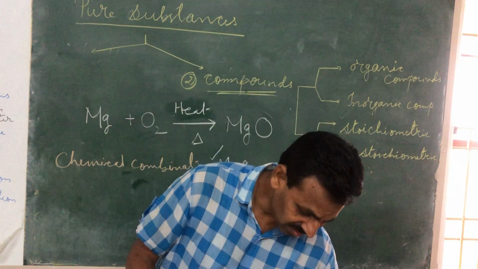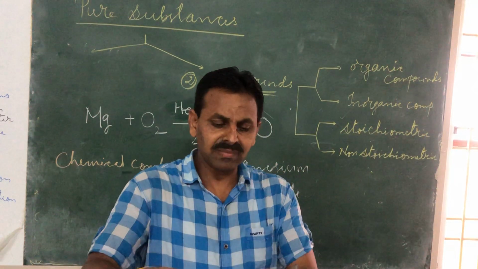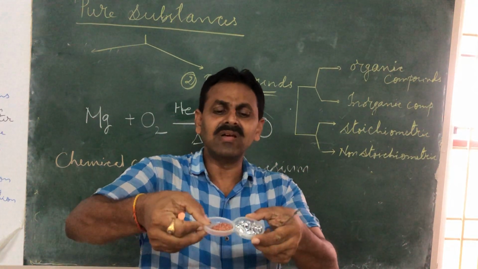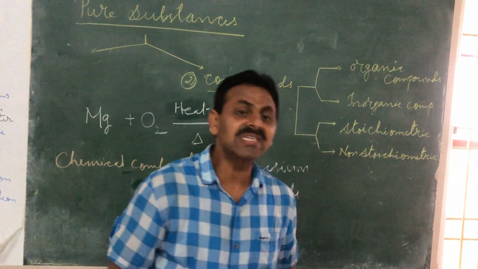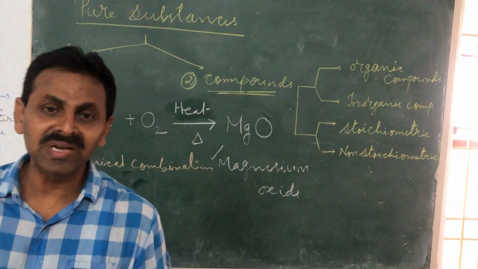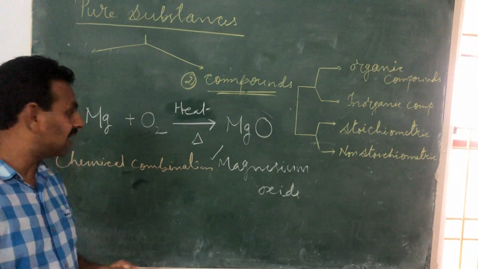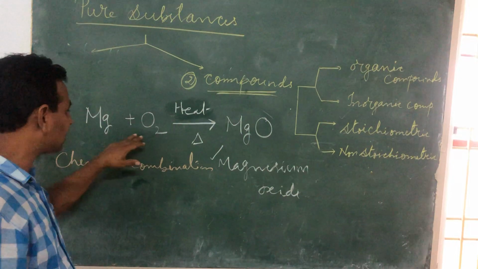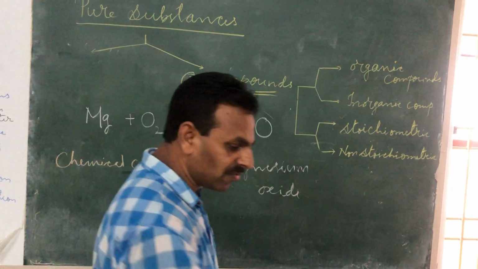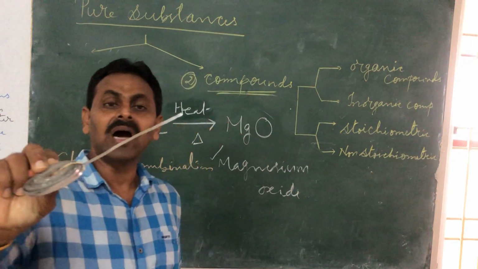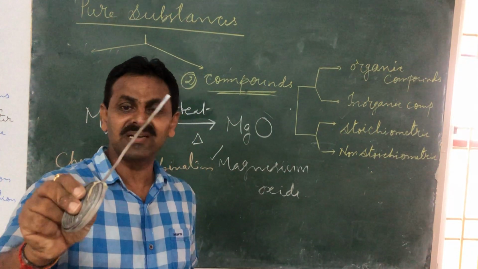Now if I mix copper, magnesium, etc., they will simply become a mixture of things. This mixing is known as physical combination. Chemical combination means the individual elements which are reacting should lose their identity. Look at the color of magnesium. How does it look? It is not white in color.